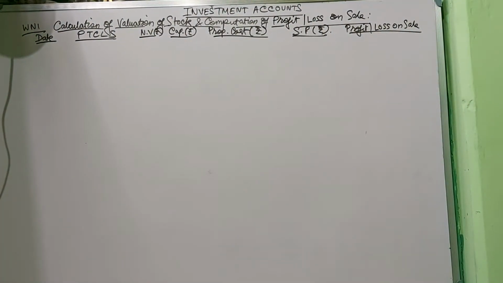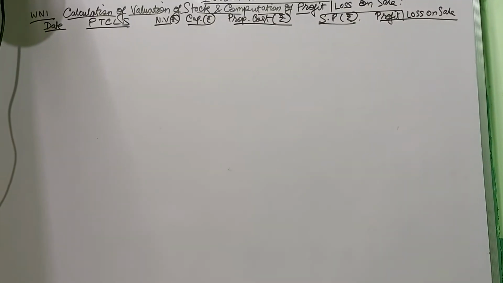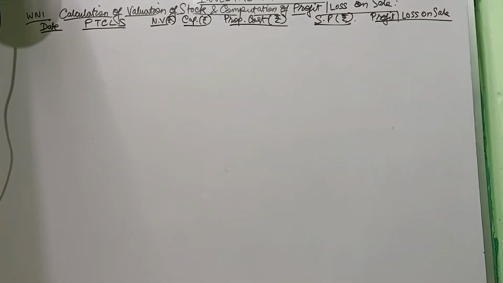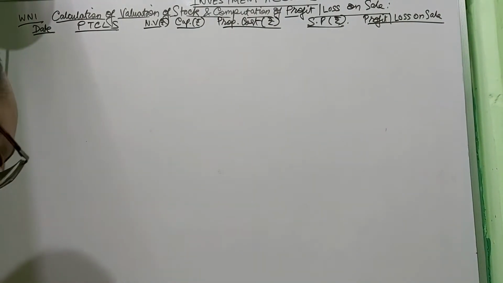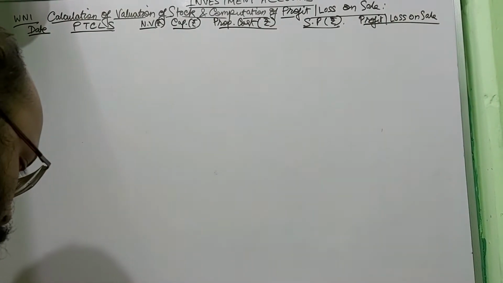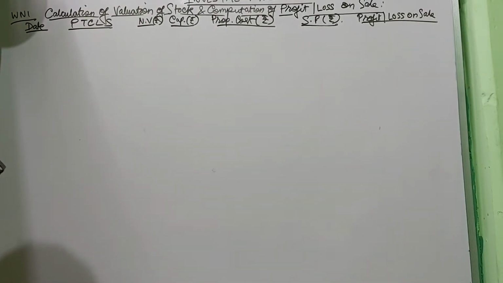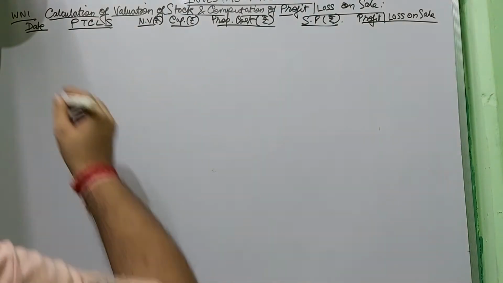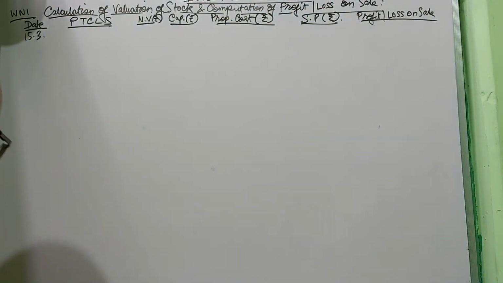Try to understand it clearly. If not, I am trying to zoom it. Please try to view it in a clear manner. It starts with 15th of March. There has been the opening balance. 15th of March, purchase 1 lakh, 9% government stock. So 15/3 purchase.